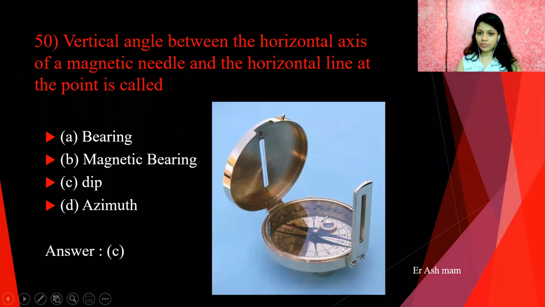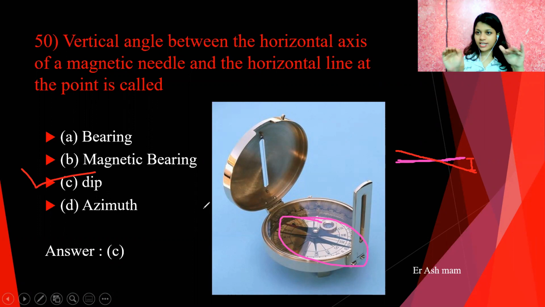You can see here in the photo, this needle always lies at the horizontal axis, but if it deflects towards vertical direction, this vertical angle is called dip.